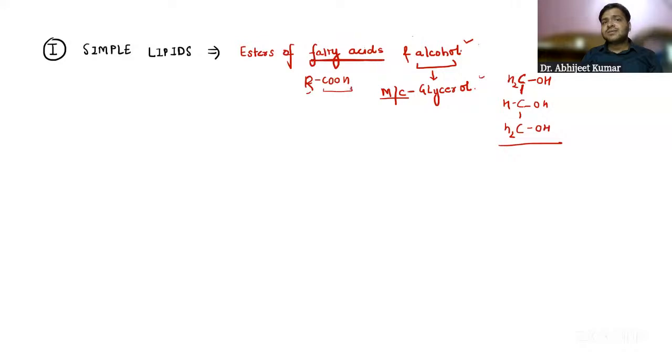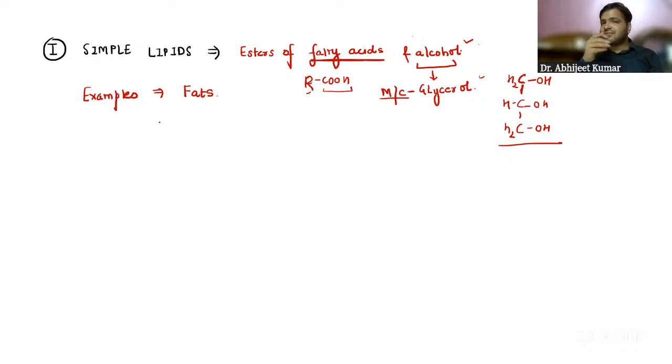COOH is the acidic group, fatty acid and alcohol. Now, simple lipids are nothing but the fatty acids and alcohol. Examples that you have to remember from the exam point of view, we have the fats, the normal fats that we are taking.